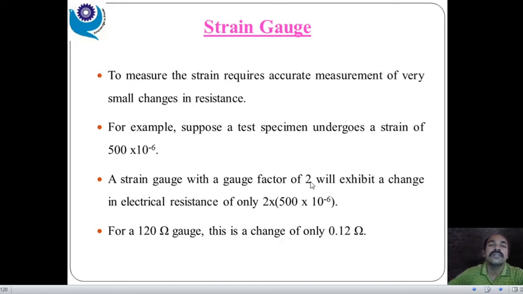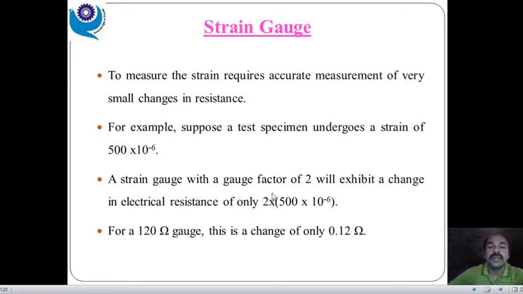Basically, it is nothing but the ratio of change in electric resistance to change in the length. The typical value is 2. In a design problem, if they have given any odd number, like 1.2, 1.5, 1.8, we can assume those values also.